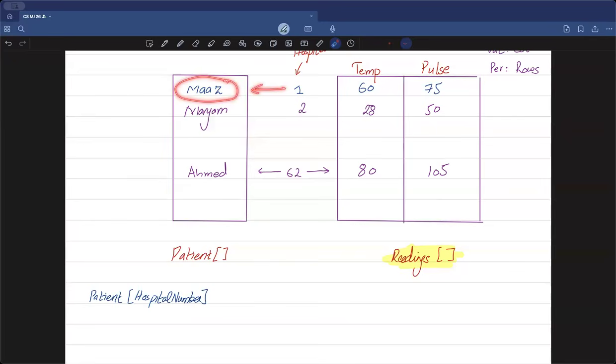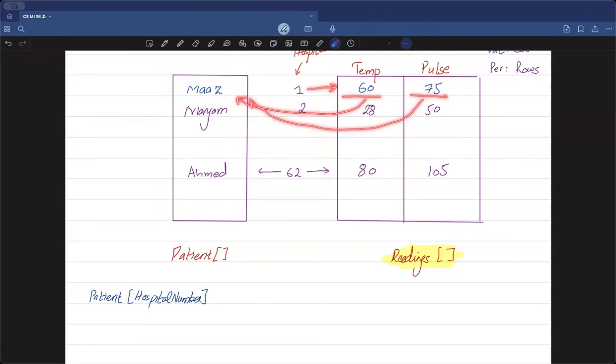See, that is how a 15 marker, even though it may seem challenging, is there to help you, because they said, okay, make use of hospital number, which may seem very challenging, but no, they said that this is going to be your index number. So if my hospital number is 1, in the array at position number 1, your data for Mars will be stored. And then I also get to know that the same one value up here in the other array corresponds to the value and result of Mars again.